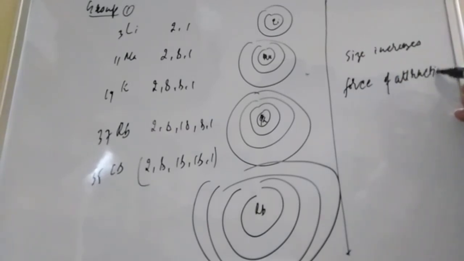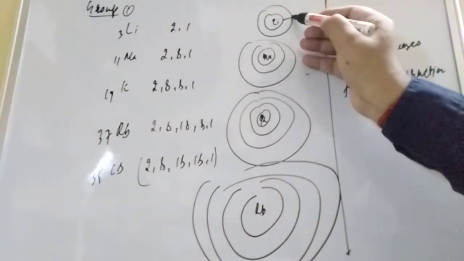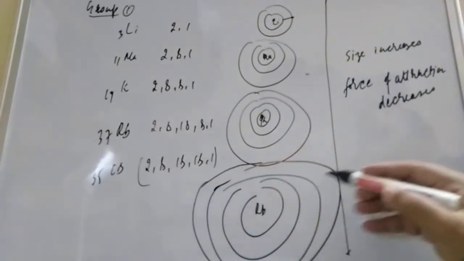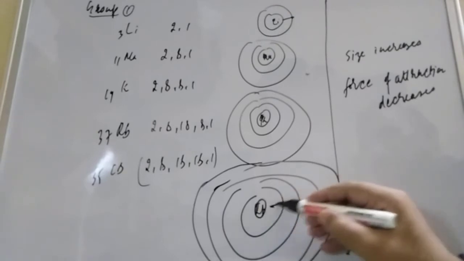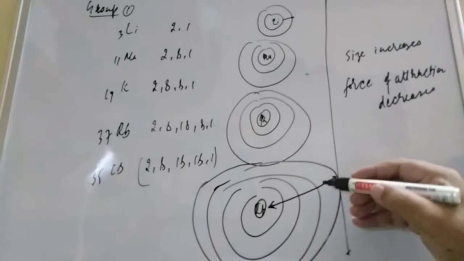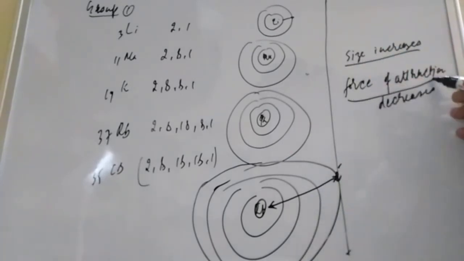Now student, why? Where the size is smaller, the nucleus will hold the electron tightly, and here the size is very large, so the nucleus will not hold the outermost electron very easily. So size increases, force of attraction decreases.